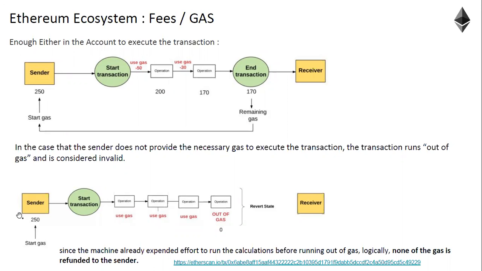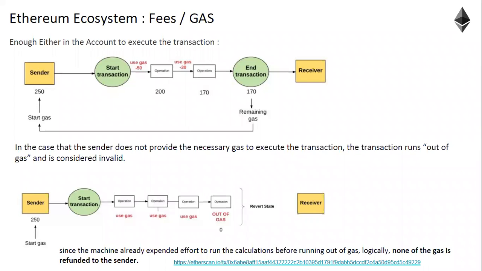Now imagine you have put 250 gas, but the problem is there are a lot of operations in the smart contract, where it exhausted the 250 gas, and there are still a few more operations to be executed before confirmation. So what will happen? The state change will not happen because the smart contract is not fully executed. Whatever state was there just before the transaction started, the same state will be there with the sender, the receiver will not receive, and the transaction fails.